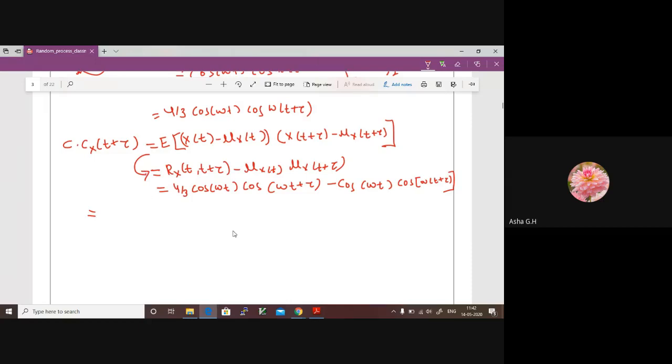There is a formula for this: 1 by 2 cos(A plus B) plus cos(A minus B). Please check that, and apply the cos A cos B formula here to solve it.